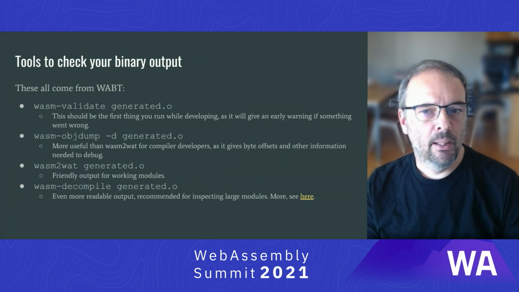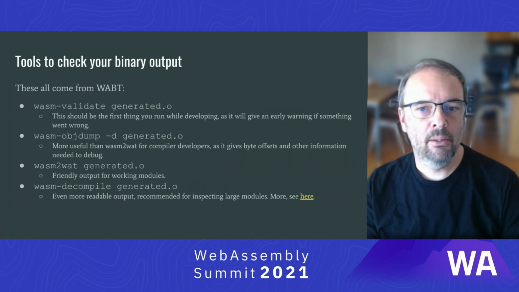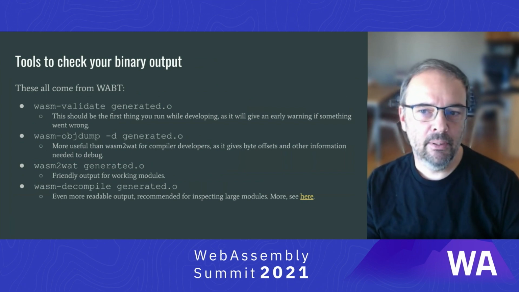If you're developing a compiler, you may not want to rely on running the whole of Emscripten just to see if you're emitting the right thing. So here are some tools to check your work earlier and easier. First thing you should always run, and in fact should probably be a script to auto-run after your compiler, is WASM validate. We are terribly fortunate that WASM is very precisely specified and that all implementations that read WASM perform thorough validation. So you should lean heavily on this when writing a compiler. Passing validation means that most of the work in generating correct binaries is done.